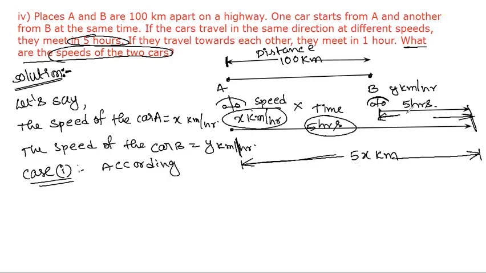Distance traveled by car B: again, speed y into time, that is 5y kilometers. Okay, this is the case 1. According to the given question, we can make an equation.